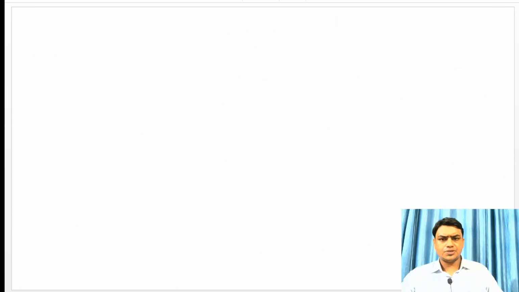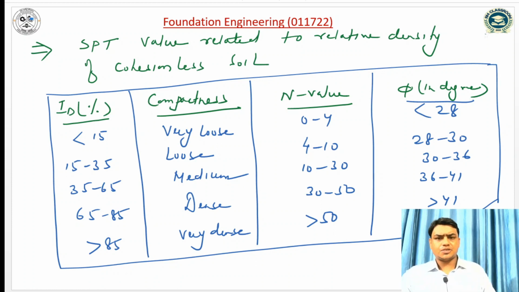So now I am going to discuss the SPT value related to the relative density of cohesionless soil. If the N value increases, the degree of denseness or compactness will increase. We have already discussed in soil mechanics the relative density with the compactness of the soil: if the value is less than 15%, then it is very loose, then loose, medium, dense, and very dense. But this value is related with the